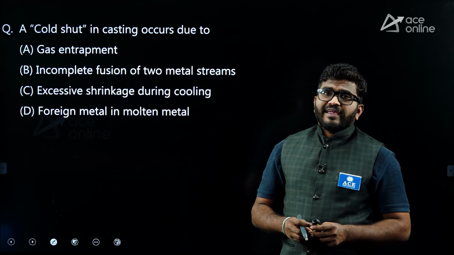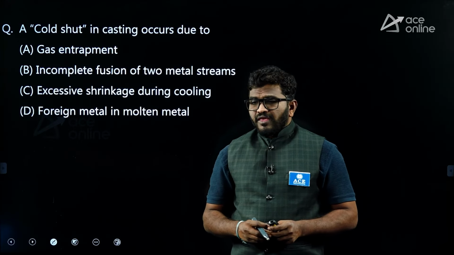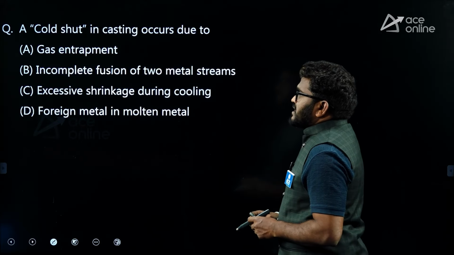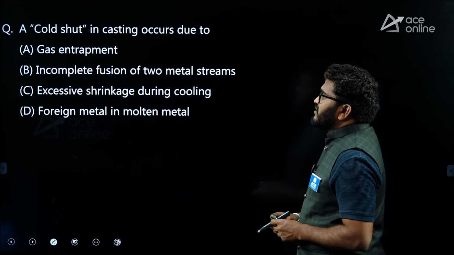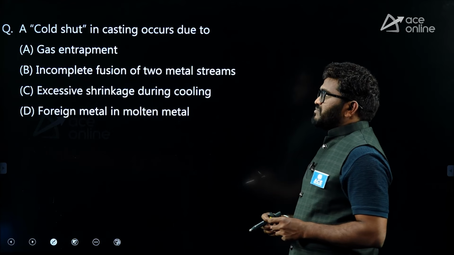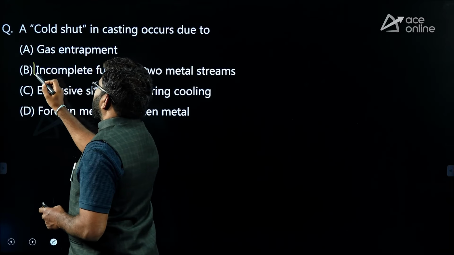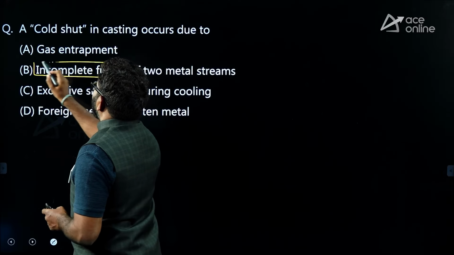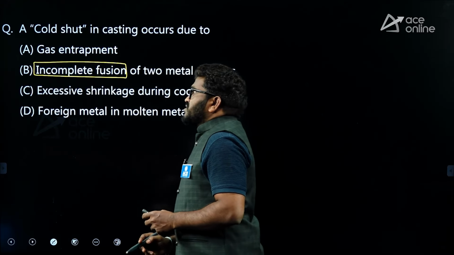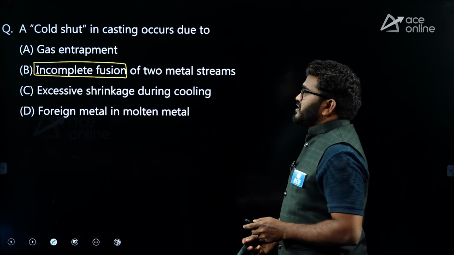Next, cold shut. Cold shut is a casting defect, that is incomplete fusion of two metal streams. Because of incomplete fusion of two metal streams, you can see this type of defect.